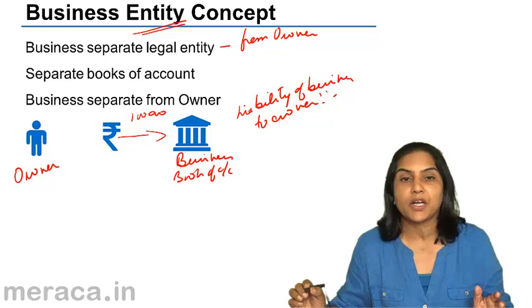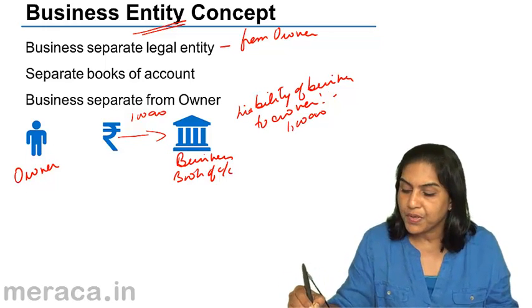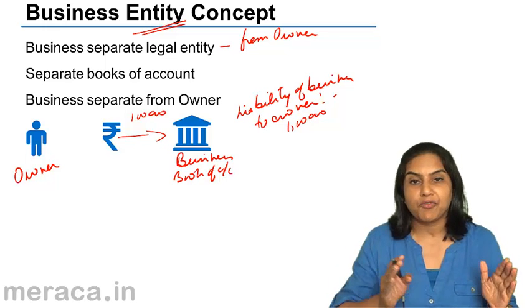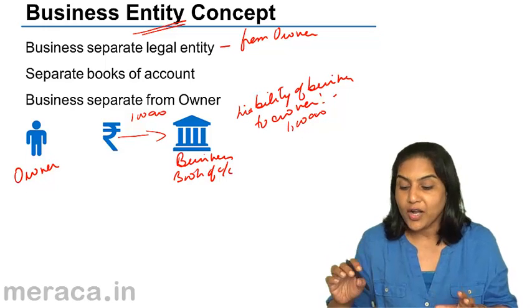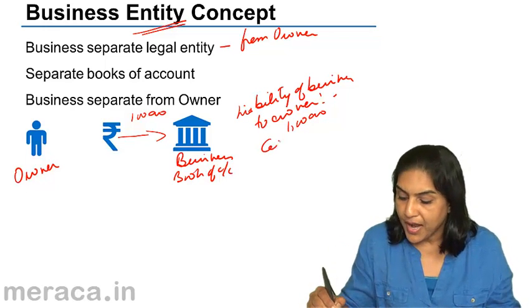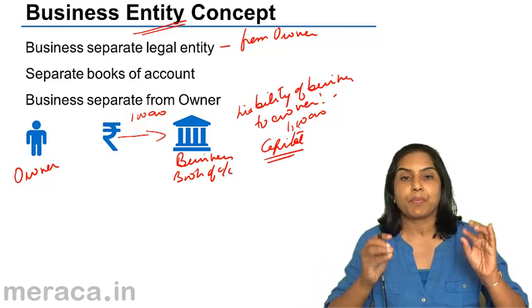If the business is to be closed tomorrow, the business has to return to the owner rupees 1 lakh. So it is accounted for separately. Whenever the owner brings in money, it is called capital. So separate, and it is called capital. So we create a separate account called capital. Capital account is nothing but the proprietor's account.